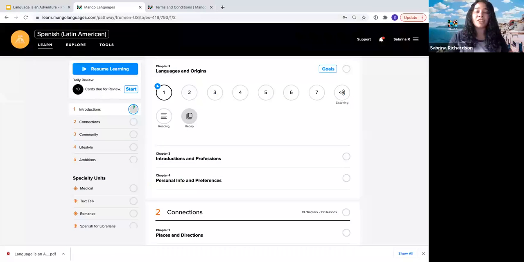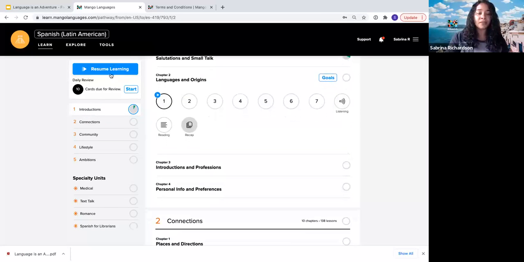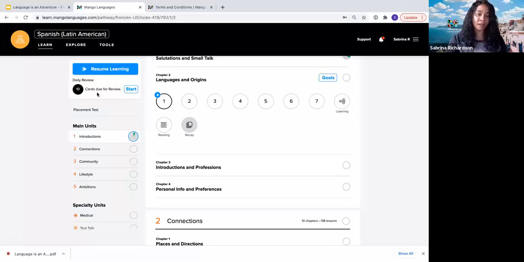So before we actually jump into the lesson, just to highlight a couple of things on the screen. In the upper left-hand corner, you see here, we've got this big blue resume learning button. This allows you to pick up right where you left off, whether you were learning with Mango on mobile or on the desktop, since it does sync between the 2 platforms. And below the resume learning button, we've got that daily review feature that I mentioned.